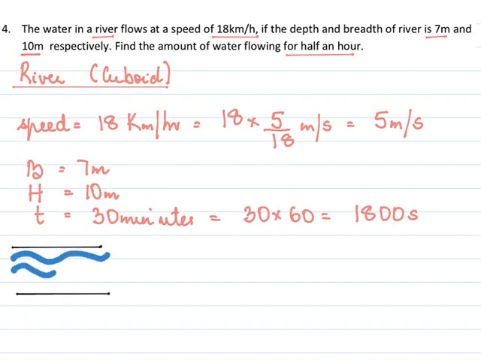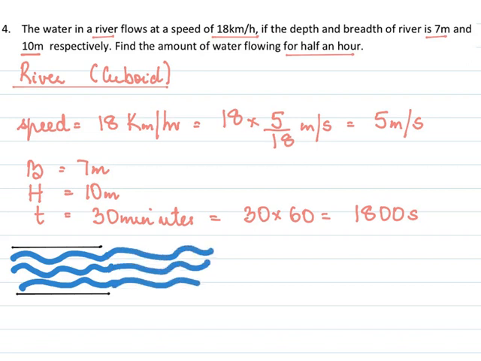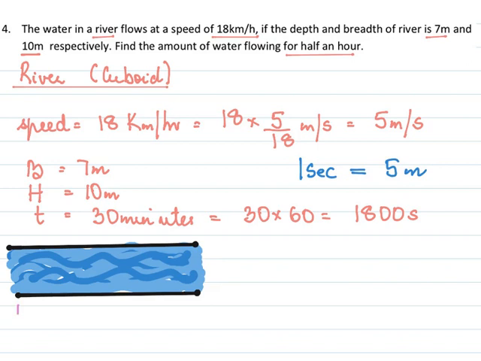So in this sum, we have this river and the water is flowing out of this river. It is flowing out at a rate of 5 meters per second, which means for 1 second, it travels 5 meters.